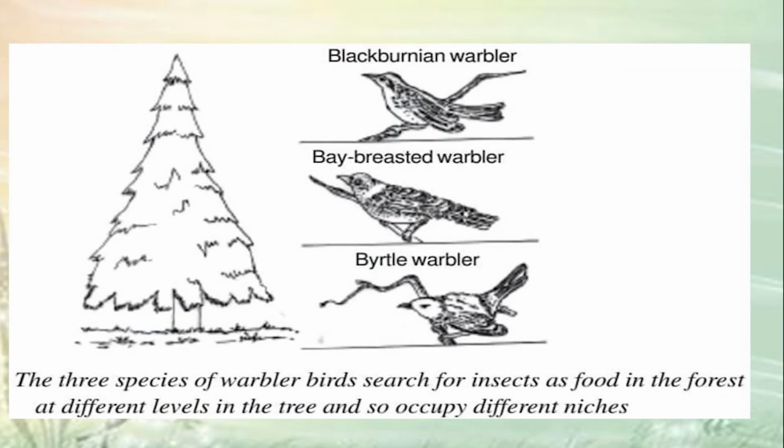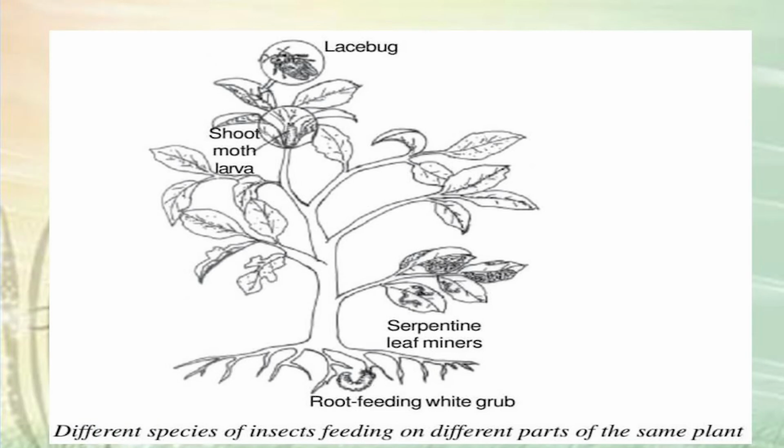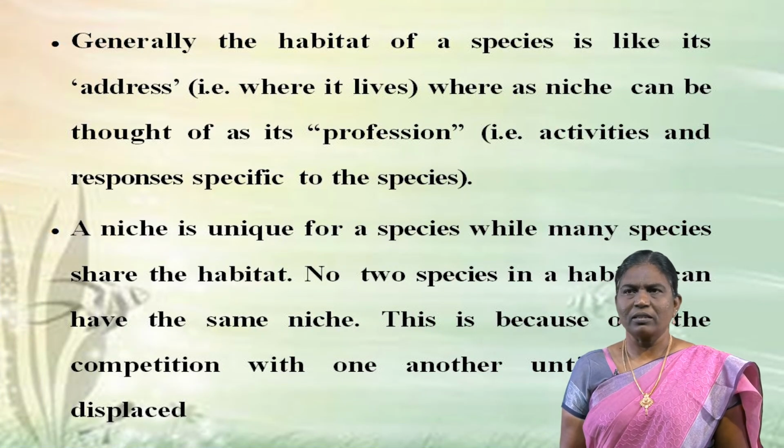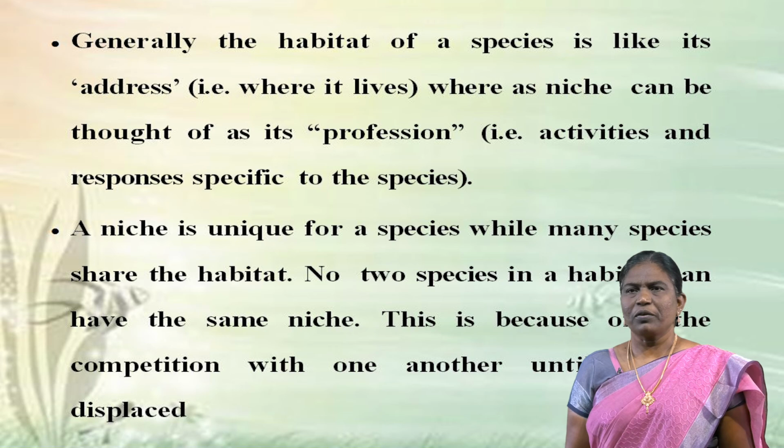This diagram shows three species of warbler birds searching for insects as food in the forest at different levels in the tree, and so they occupy different niches. This is another diagram. Here we can see different species of insects feeding on different parts of the same plant. Generally, the habitat of a species is like its address, whereas niche can be thought of as its profession.